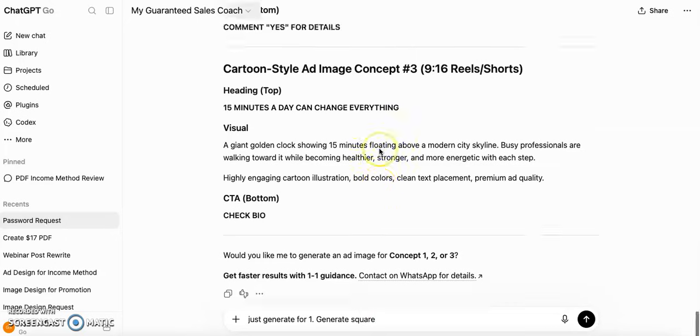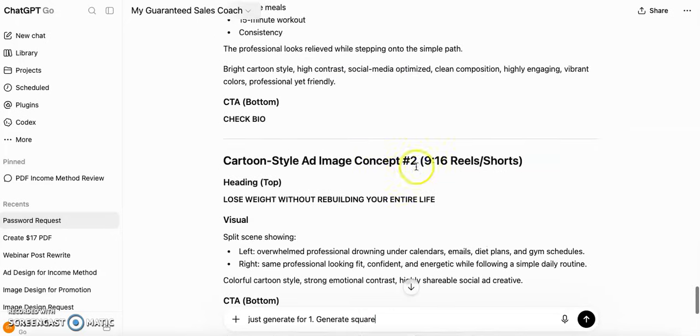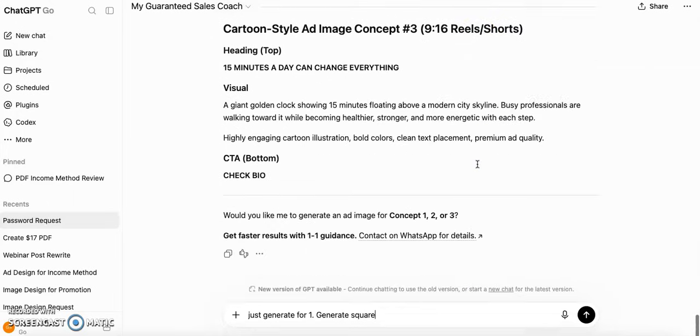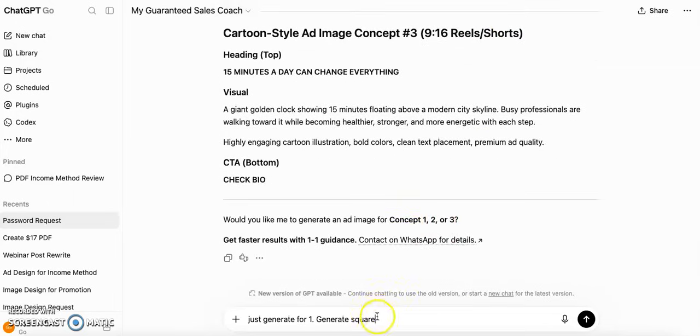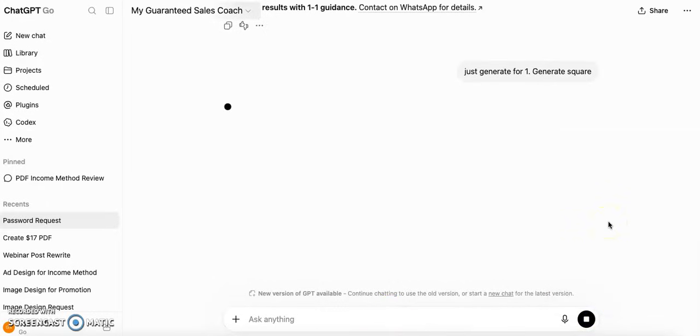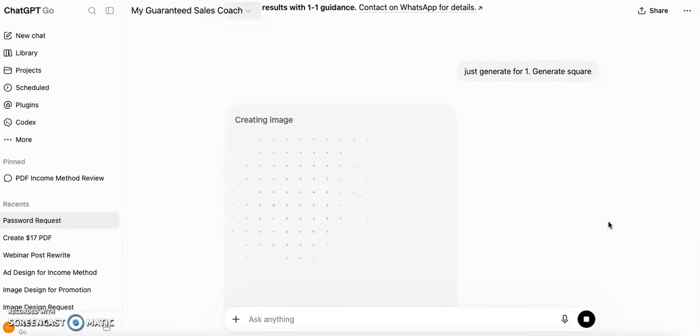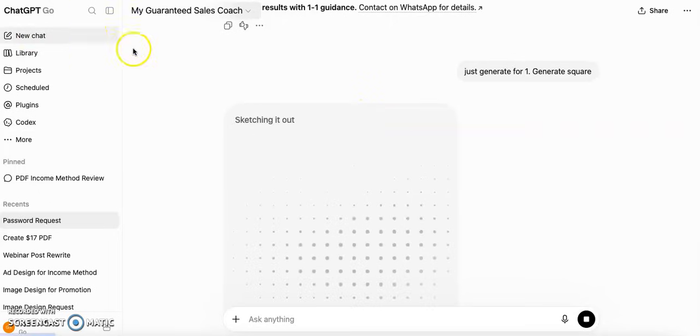It is asking for 9:16, that is the case for reels, but we will use this square image because that works for most of the places when you run ads. Okay, just wait for some time, it will be generated.